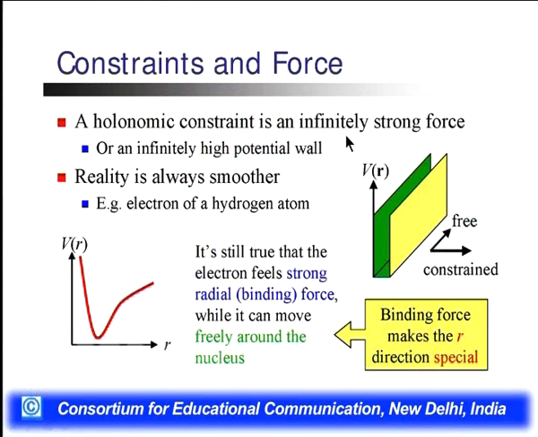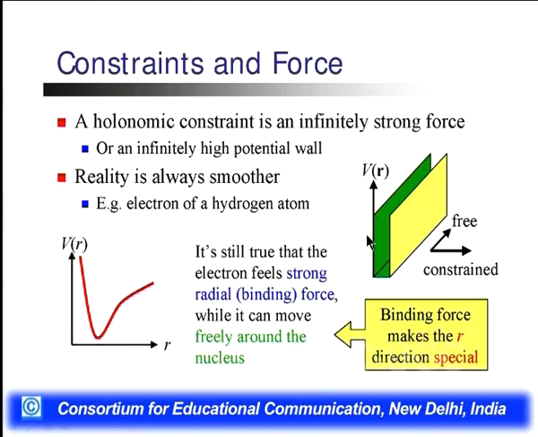What effect is there on the forces when the constraints are introduced? A holonomic constraint is an infinitely strong force or an infinitely high potential well. That's why it produces a constraint. To produce a holonomic constraint, we consider an infinitely high potential well, and it is smooth, for example the electron of a hydrogen atom.